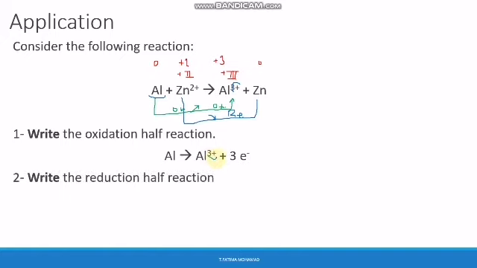Okay, the second question says write the reduction half reaction. Let's look at the reaction here. Zn performed reduction. So Zn was Zn2+ and it became Zn. Because it's reduction, it's gaining how many electrons? Look at the charge. It was 2+ and became 0, so it's gaining 2 electrons. So Zn2+ + 2 electrons gives us Zn.